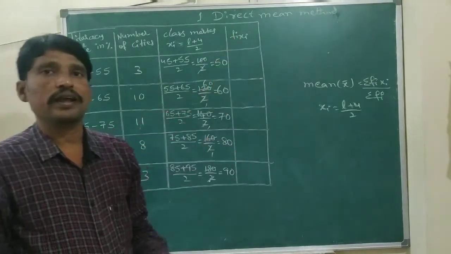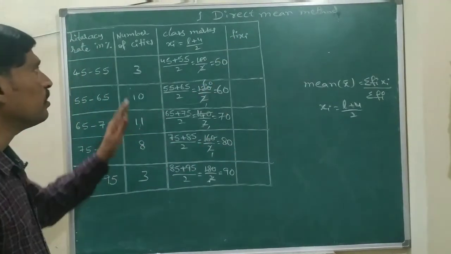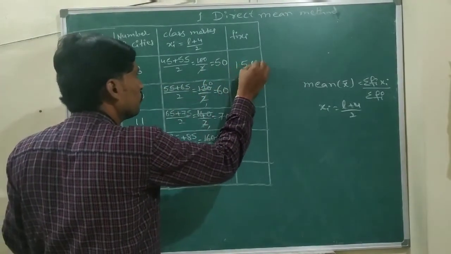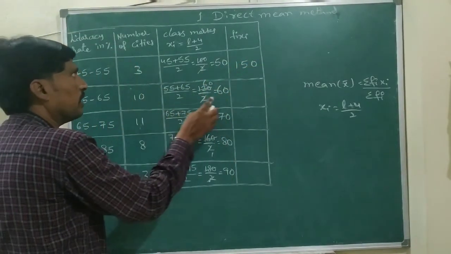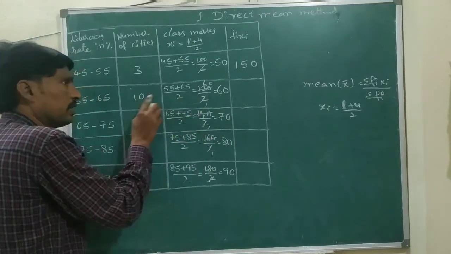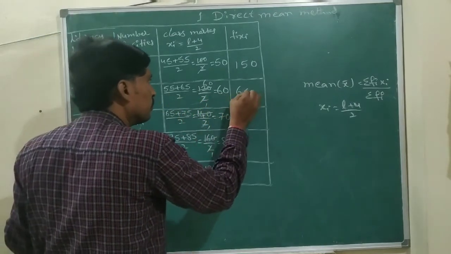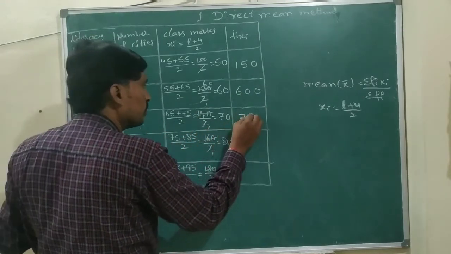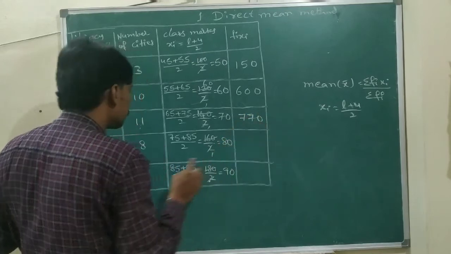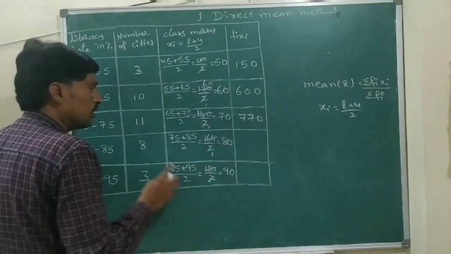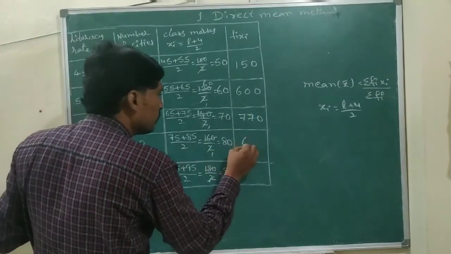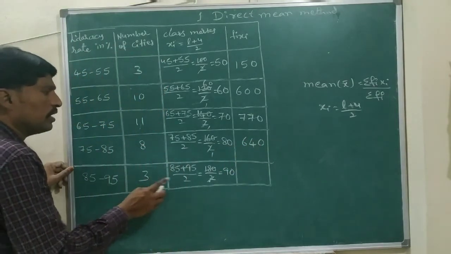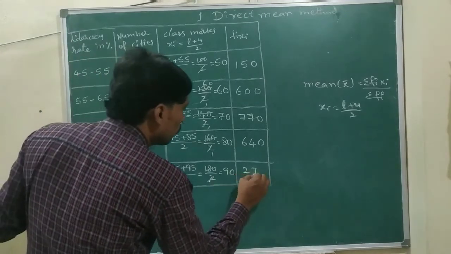Now we can find fi and xi, the product of frequency and class marks. 3 into 50 is 150. Frequency is 10 and xi is 60, 10 into 60 is 600. 11 into 70 is 770. 8 into 80 is 640. The last one, 3 into 90, is 270.